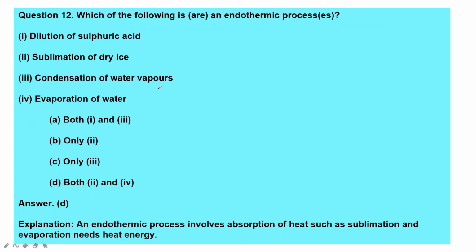Right. Next. Which of the following are endothermic processes? Dilution of sulfuric acid, sublimation of dry ice. Sublimation of dry ice is also an endothermic process. Here heat is absorbed. Okay. Condensation of water vapor, evaporation of water. Here also heat is absorbed. So an endothermic reaction is where absorption of heat takes place, such as sublimation and evaporation, which need heat energy.